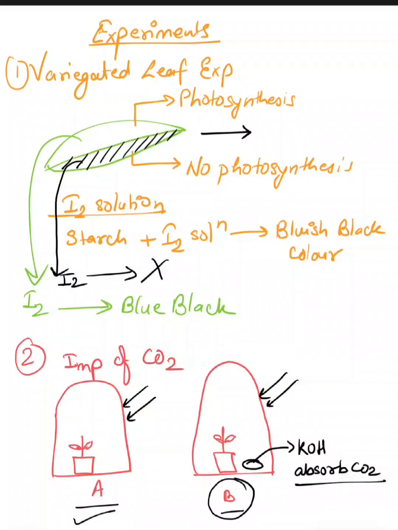So these two experiments we have studied in detail in our lower classes, and now here we will study the importance of other things in photosynthesis. So the third experiment we will study is Priestley's bell jar experiment. Okay, Priestley's experiment. Now what did this scientist do?